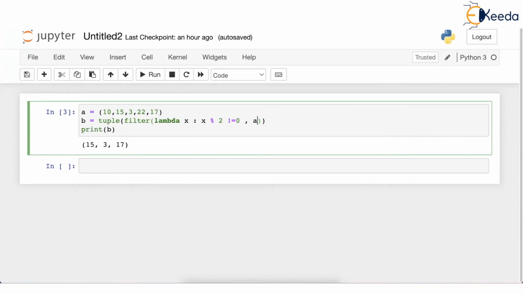Okay. After having the first drive of lambda function, let's see some more questions. Maybe one question, and then I will tell you about the map function. Very interesting again.